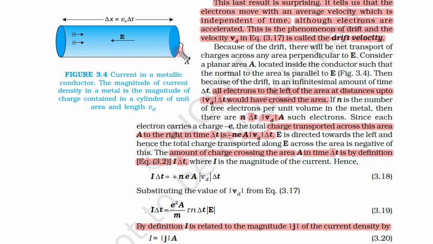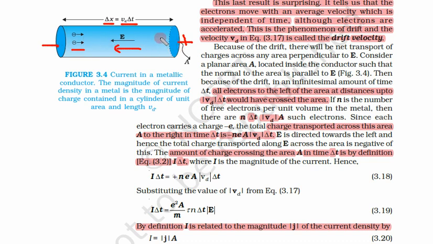Now let us see this case. This is the length. Length is delta x, which is simply Vd into delta t. Let's say the electric field is applied. Since the electric field is in this direction, this would be the positive terminal, this would be the negative terminal, and these are electrons.